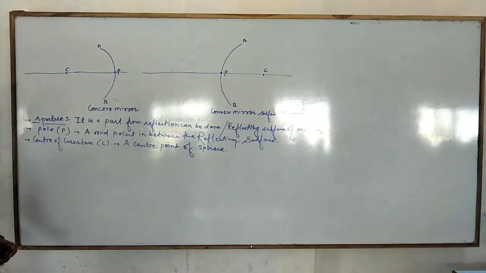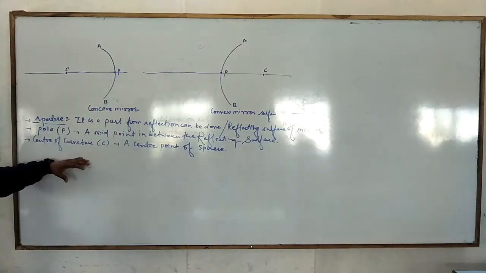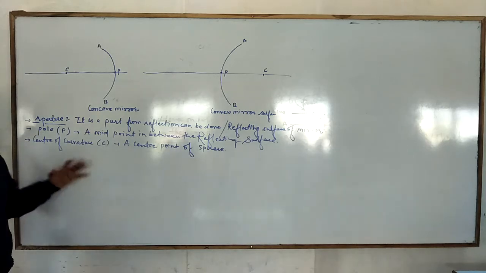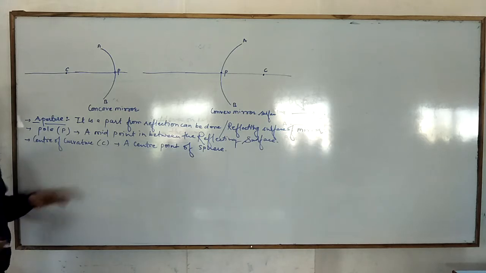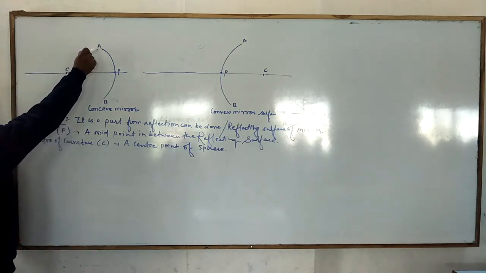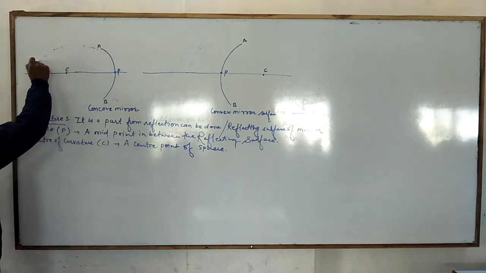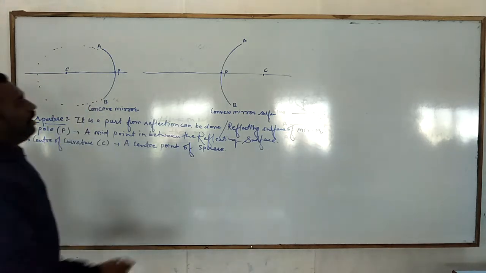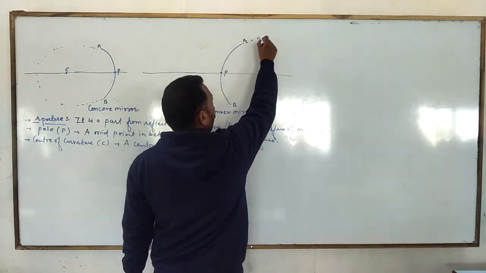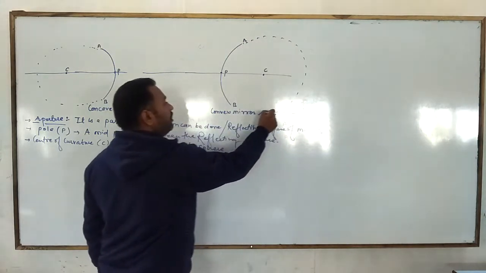So I hope you are understanding what the spherical surfaces are, and how concave and convex are parts of this sphere. Okay. So when I make this, it will show the sphere. And this will also show the sphere.